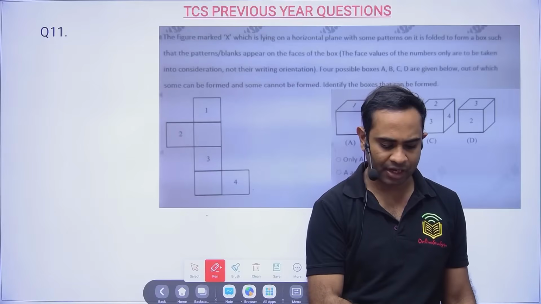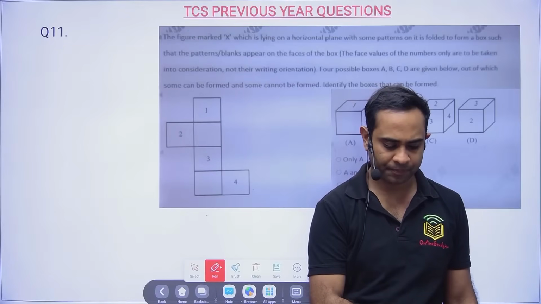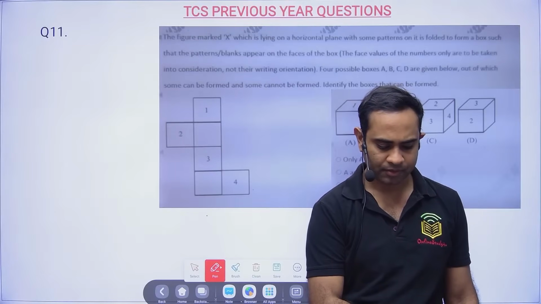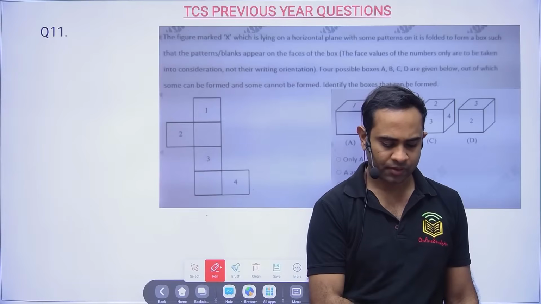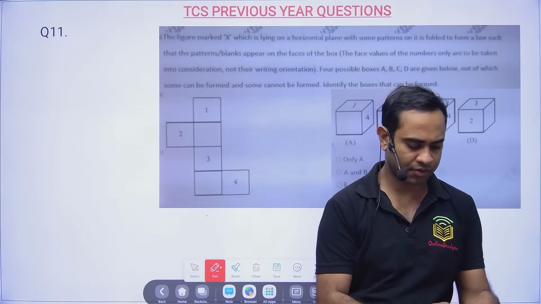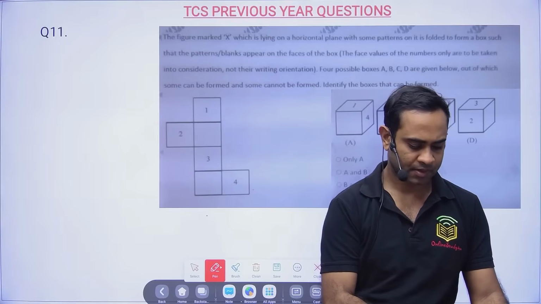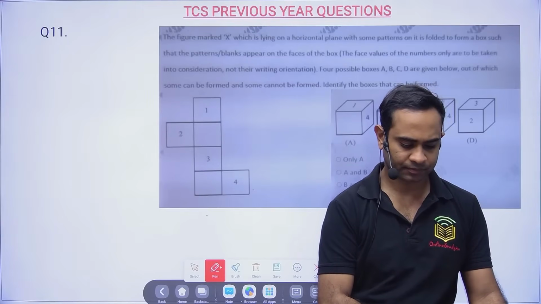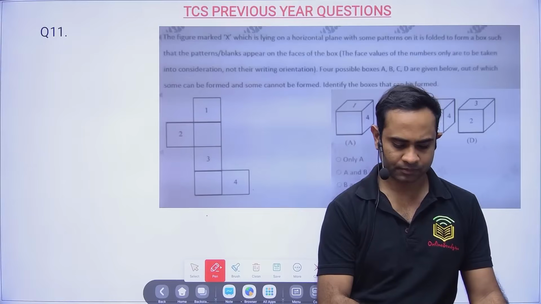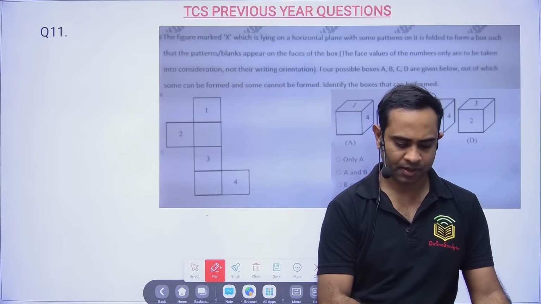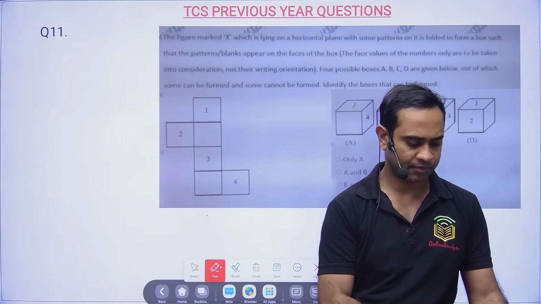I will create a quick poll here. So start with the poll. Okay, question number 11. Let's see how many of you are able to solve this.